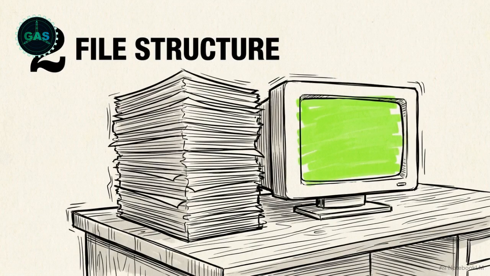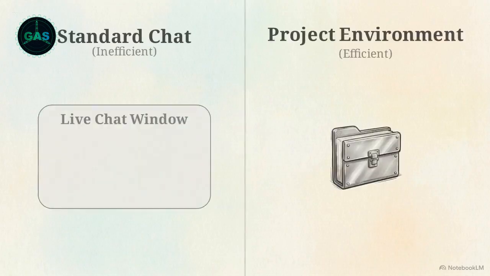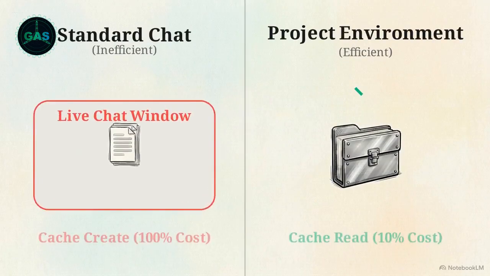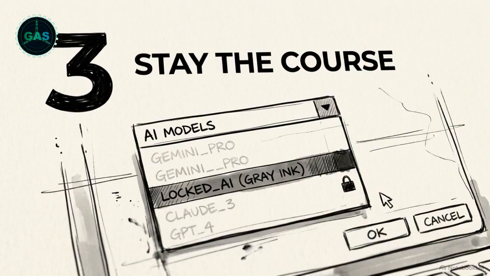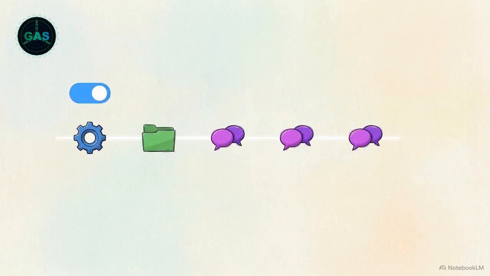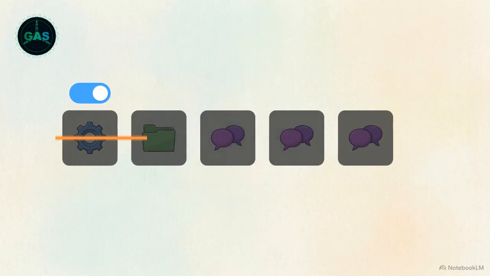Second is the data hierarchy rule. When working with massive reference texts, upload them into a dedicated project environment rather than dropping them directly into a live chat window. The project layer is optimized to hold those heavy documents efficiently. Third is the consistency rule. Once you begin a specific task, commit to a single AI model. Toggling your settings halfway through guarantees a total cache reset.